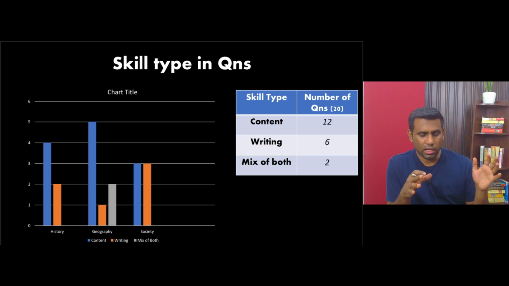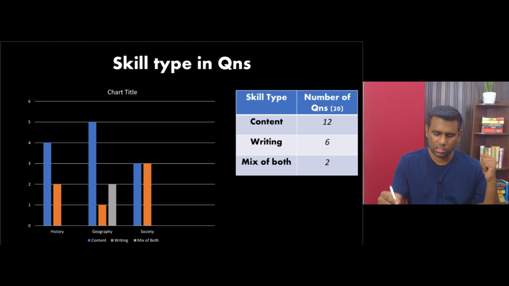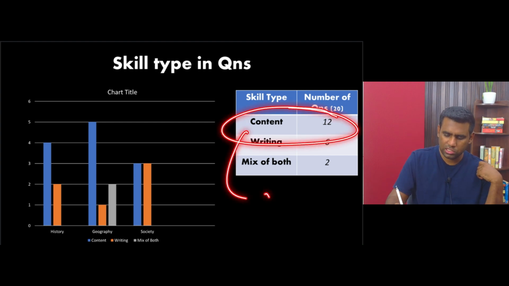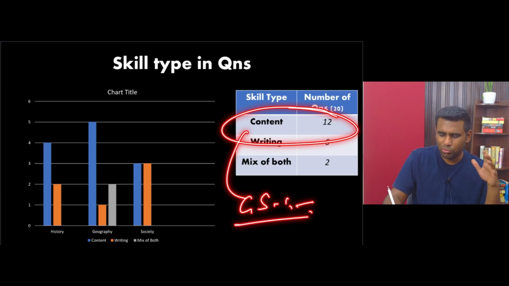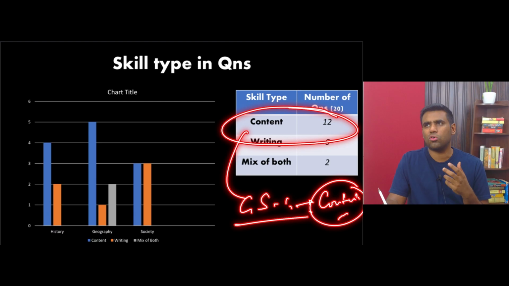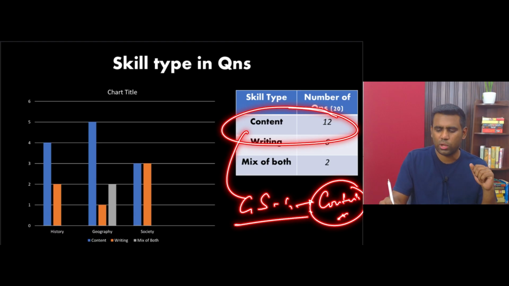So in my opinion, when I have analyzed all the questions, I would say that there are 12 questions asked in GS paper 1 which are purely content oriented. Your amazing writing skills, your aesthetics, your language proficiency, all of that actually is irrelevant to handle these 12 questions. It's all about, are you aware, are you familiar, right?